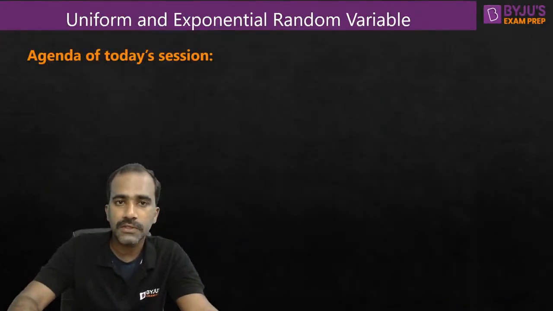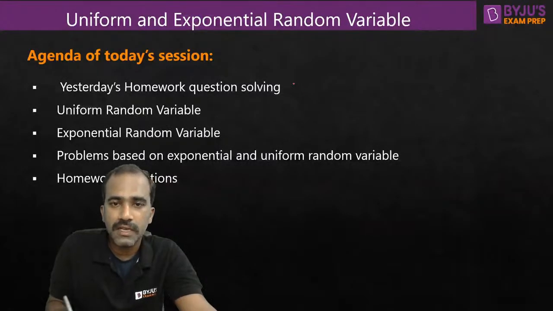So what is the agenda of today's session? First I'll quickly solve yesterday's homework questions. I've given you some homework questions in yesterday's session based on Gaussian random variable. First I'll solve those 2 questions quickly. And after that we will move on to uniform random variable.